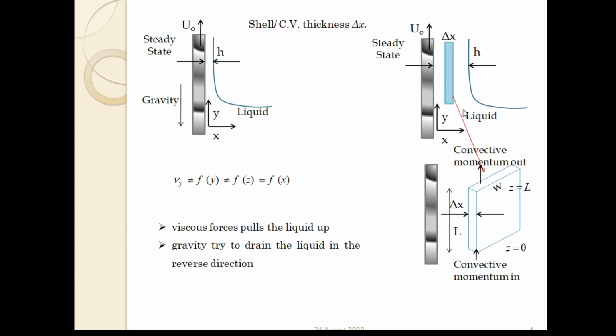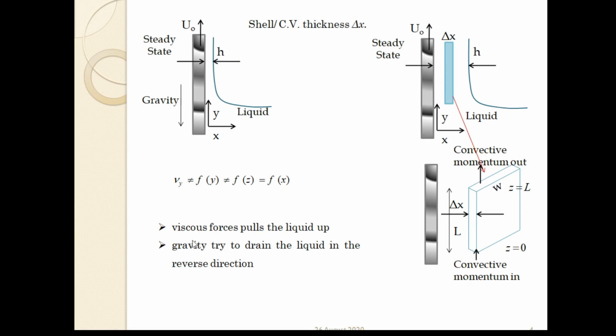This shell will look like this, with this del x thickness, this width, and the length capital L. At z equals 0, the convective momentum comes in, and at z equals L, the convective momentum goes out.